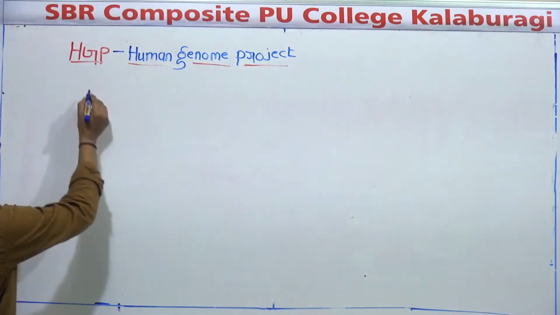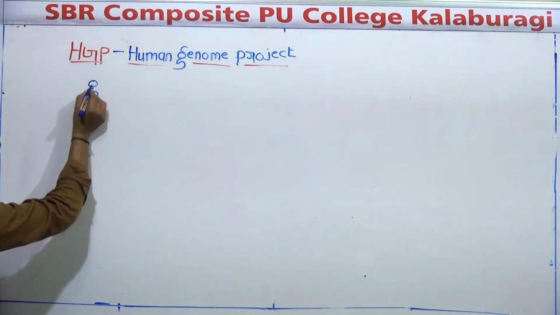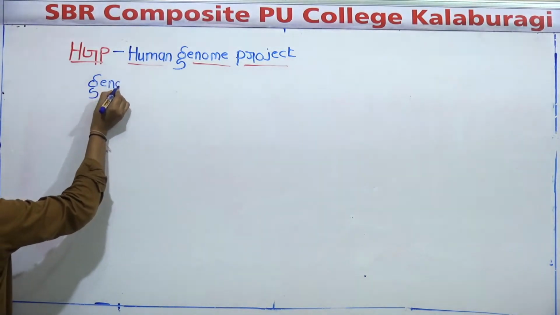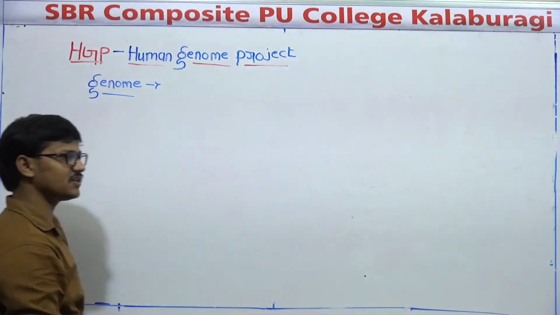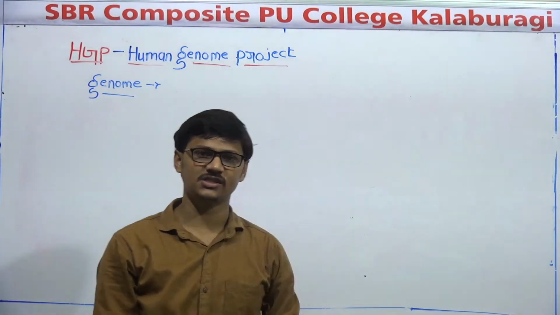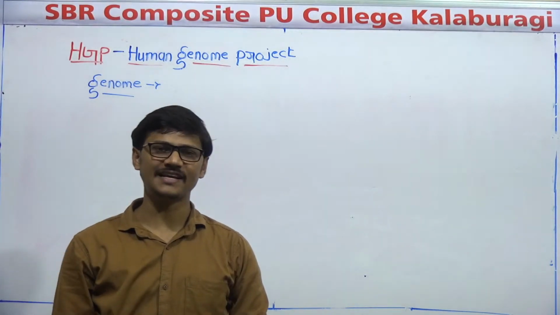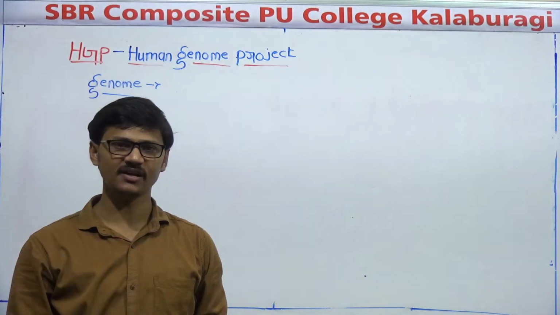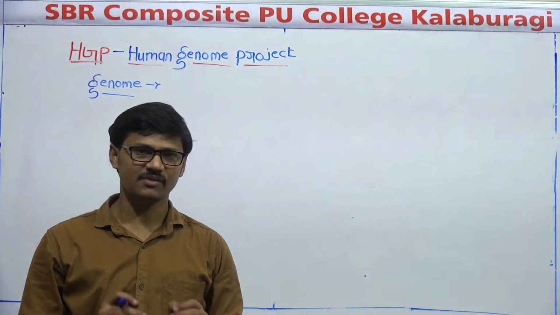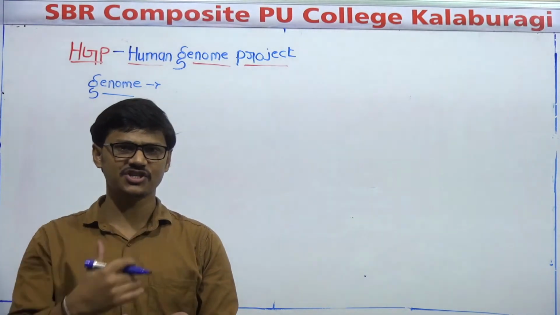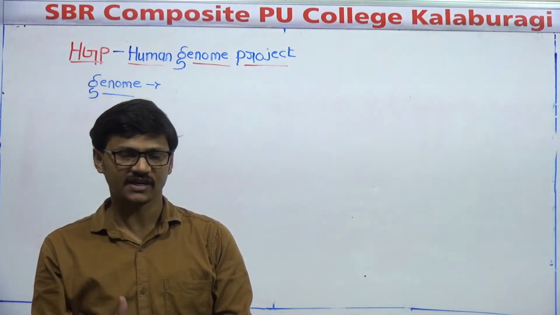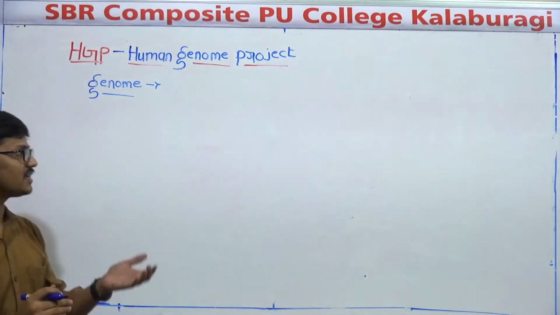What is the meaning of genome? So you can define a genome as the sum total of all the genes, or the total amount of DNA in a haploid cell. If you take a haploid cell from a human and study the entire genes and the entire DNA of that haploid cell, then we can call it a genome.